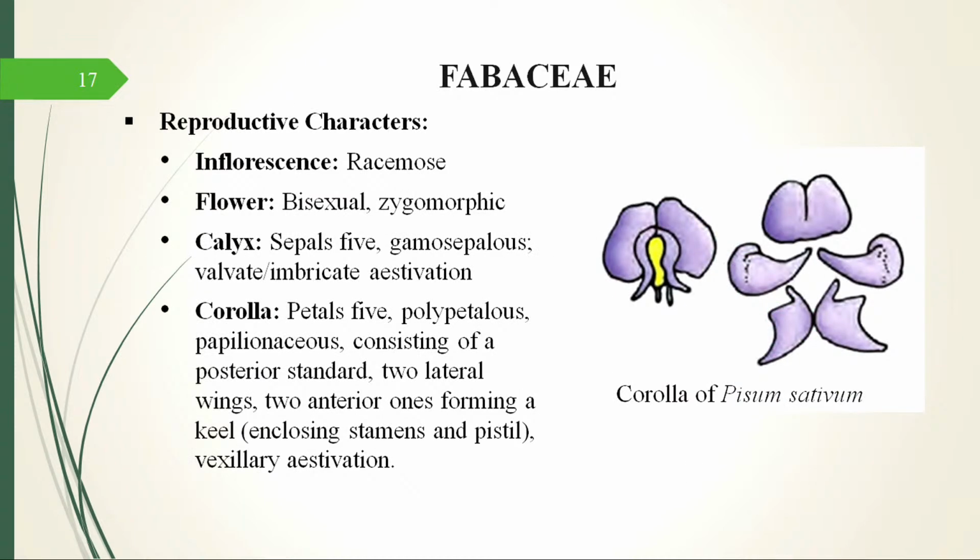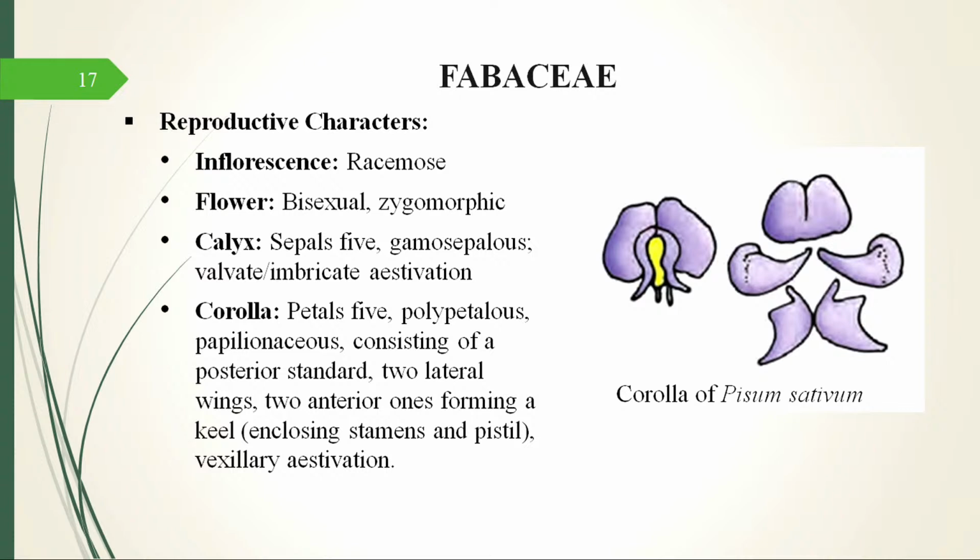Then we move on to the reproductive characters. The first character is inflorescence. In Fabaceae, the inflorescence is raceme. In raceme, usually what happens, the major axis continues to grow, and then you can see that on the tip small flowers are there. The other is cymose, in which the main axis stops growing, and the secondary axes have flowers. So, there is a variation in these inflorescences. If you go back to the previous session, you will quickly understand how to describe an inflorescence.